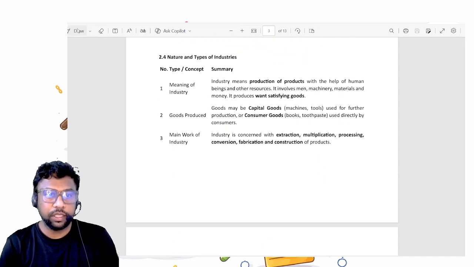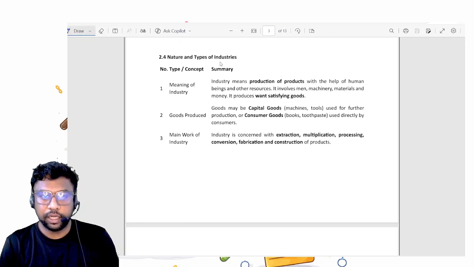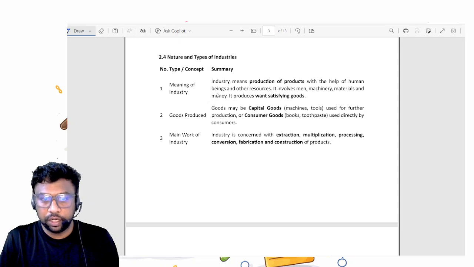So first is the nature and type of industries. Okay, so first we will see the meaning of industry. What does industry mean? Industry means production of products with the help of human beings and other resources. It involves men, machinery, material and money. It produces want satisfying goods.